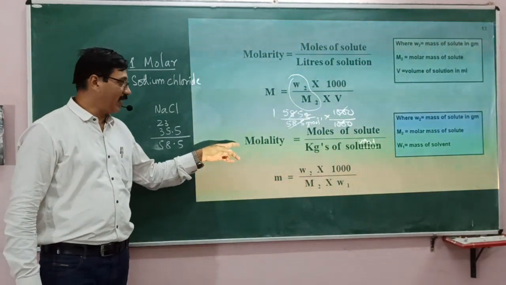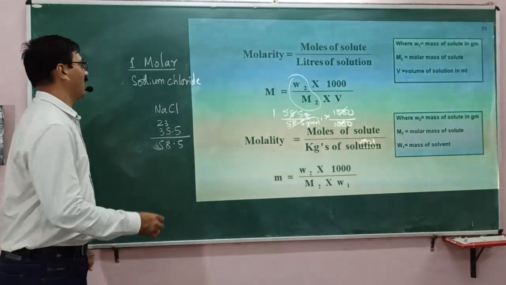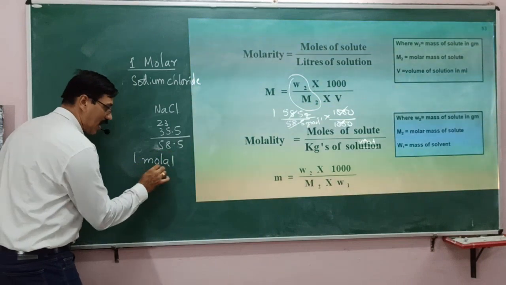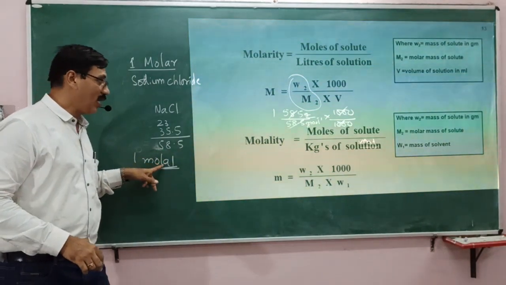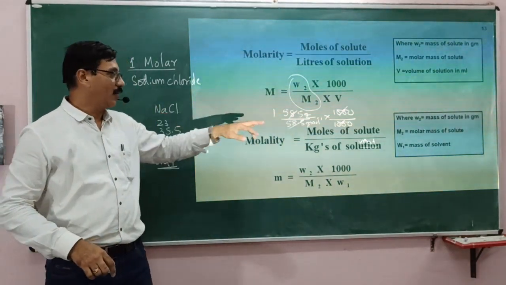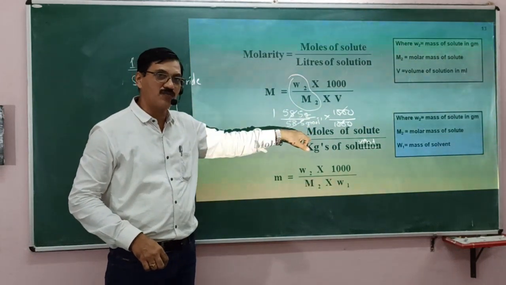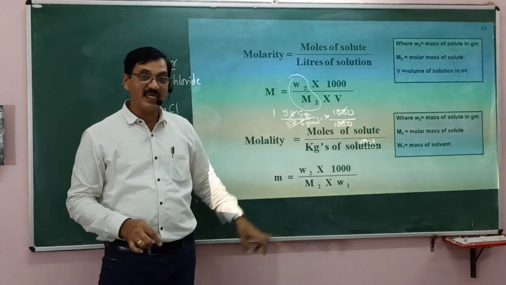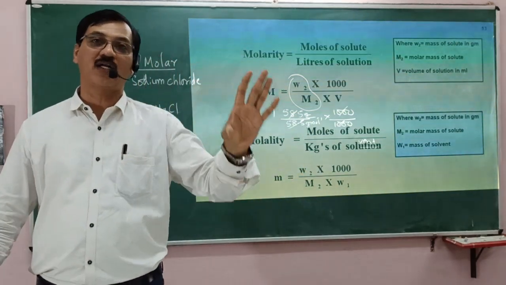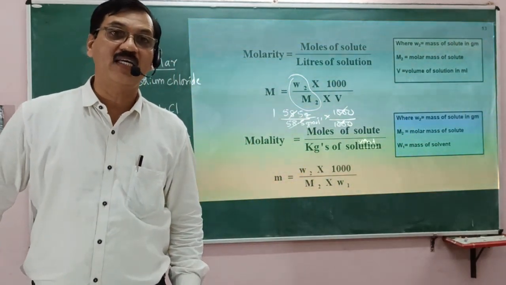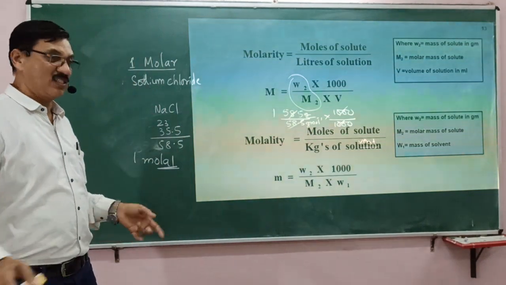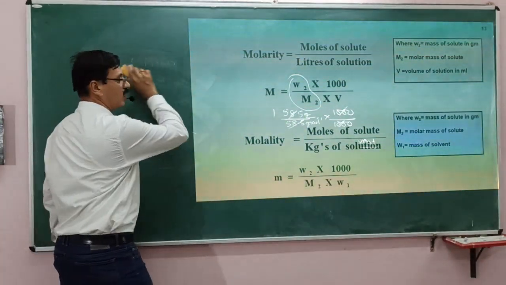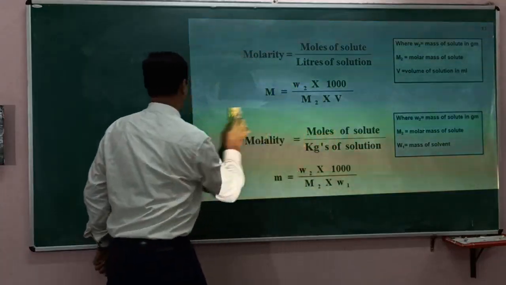Now, how to make a 1 molal solution? Try to understand this, 1 molar and molal solution. A molal solution is obtained by dissolving 1 mole of solute, that is 58.5 grams of sodium chloride, in 1 kg of water. So this is the difference in how we form a molar and a molal solution.